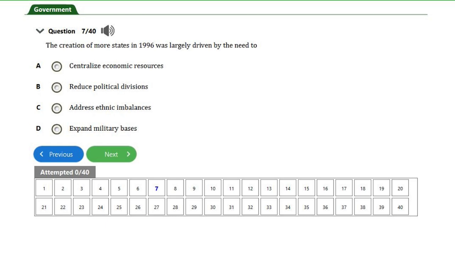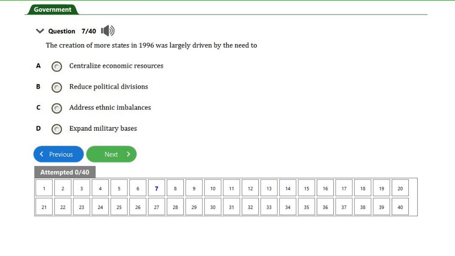Question number 7 says that the creation of more states in 1996 was largely driven by the need to dash. Option A, centralize economic resources. Option B, reduce political divisions. Option C, address ethnic imbalances. Option D, expand military base. If you look at this question very well, you see that in this era,